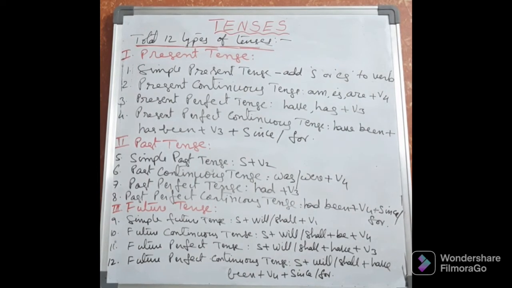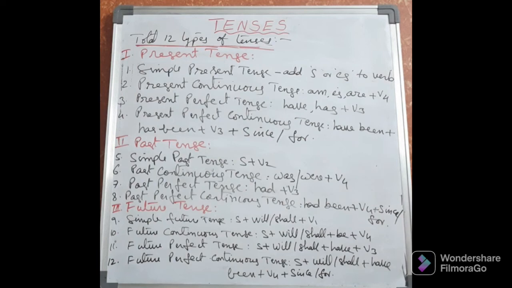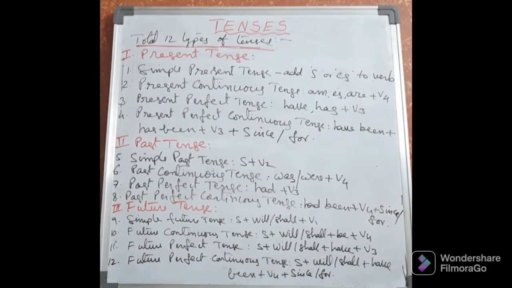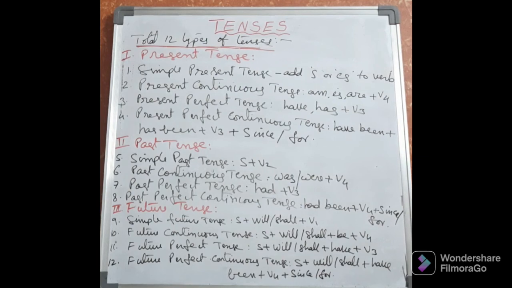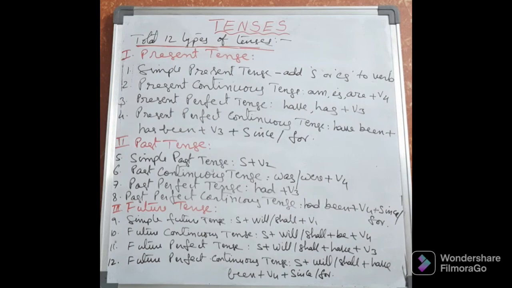So in this way, we must remember where we have to take which type of verb, because there are 4 types of verbs. And another rule is, without a verb we can't complete a sentence. But in different sentences, different types of verbs we have to take. So we must understand in which sentence we have to take what type of verb, V1, V2, V3, V4. For that, we must understand the meaning of a verb. We must know hundreds of verbs.